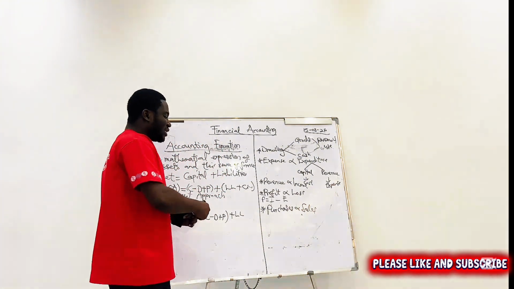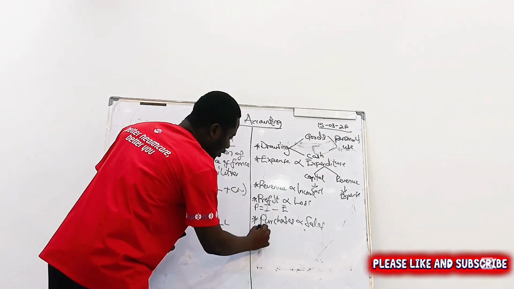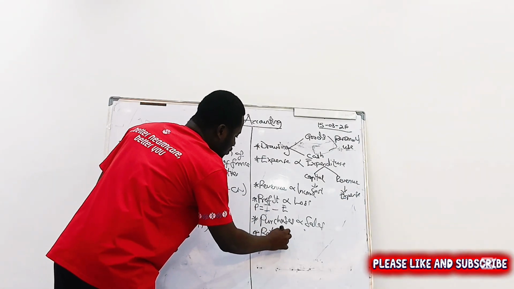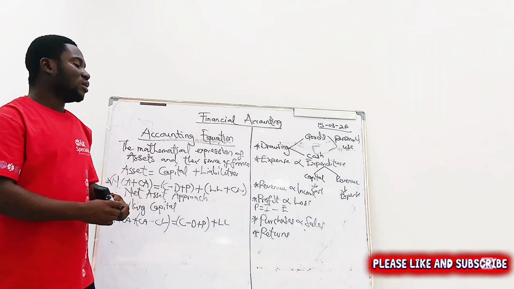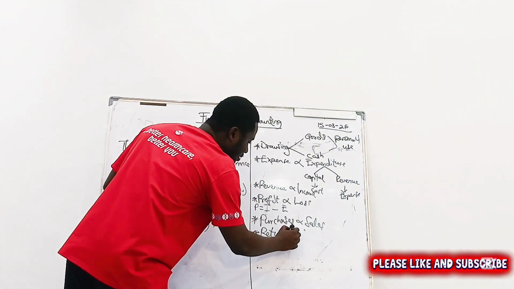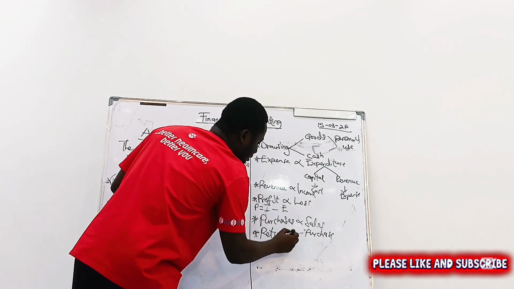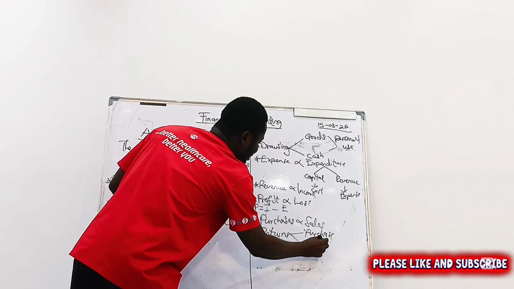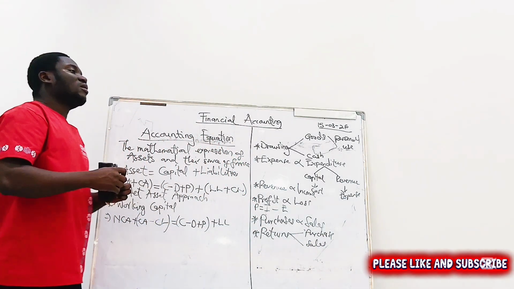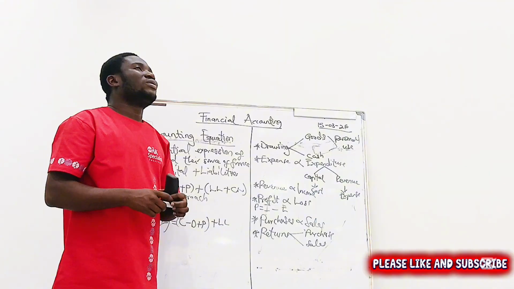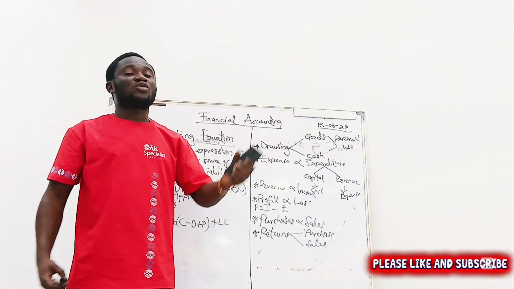Then we have returns. Whilst we were in SHS, we used to have purchases returns and sales returns. But those days we called them return inwards and return outwards, and it was helping a lot.